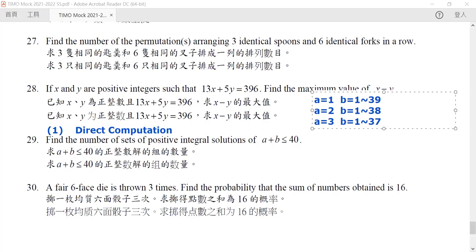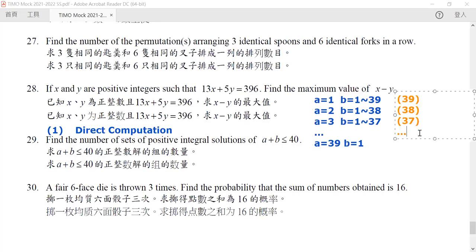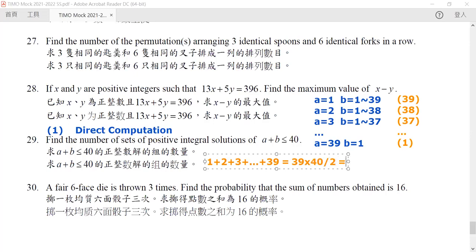So you can very easily see that the last case is when a is equal to 39, and then b can only have one choice, which is 1. So our answer will simply equal 1 plus 2 plus 3 plus ... until 39. And this is equal to 39 times 40 divided by 2, and hence it will be equal to 780. Okay, so this is our answer, 780.